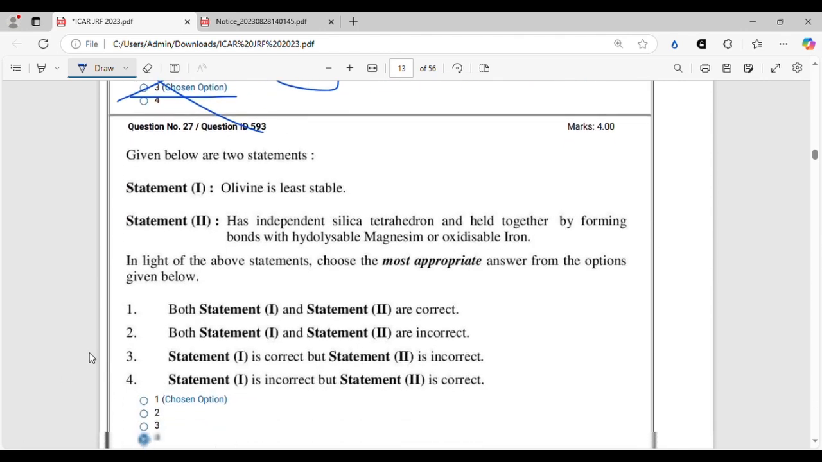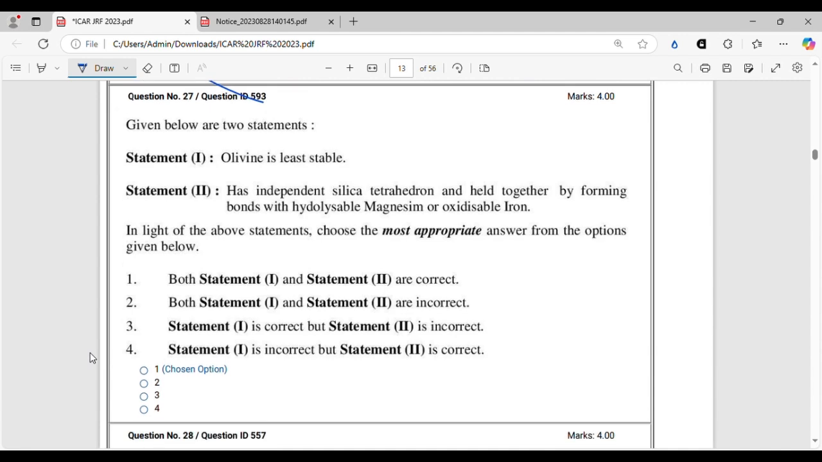So let's move on. Here are two statements, true false type of question. You have to say which is correct and which is wrong. So olivine is least stable. This is a true statement. We have no doubt about it. And secondly, olivine has independent silica tetrahedron and held together by forming bonds with hydrolyzable magnesium. There is a printing mistake, magnesium or oxidizable iron. This is also a true statement because we know that it is nesosilicate, which is having individual tetrahedrons like this, and it is held together by forming electrostatic bonds with the hydrolyzable magnesium or oxidizable iron ions, right? So both the statements 1 and 2 are correct.